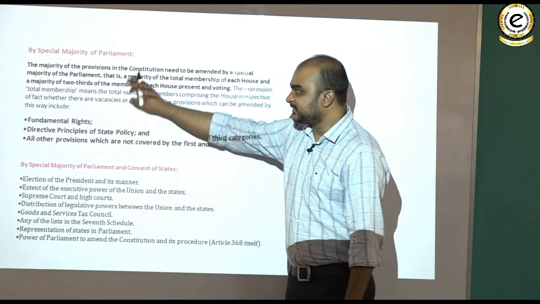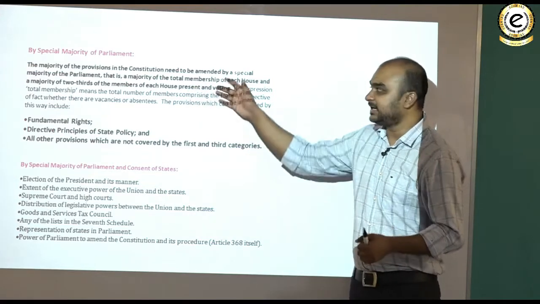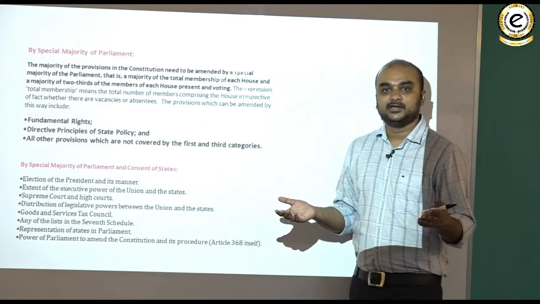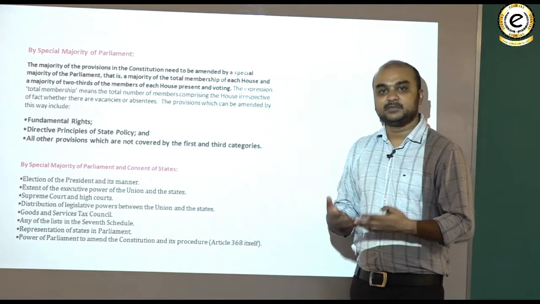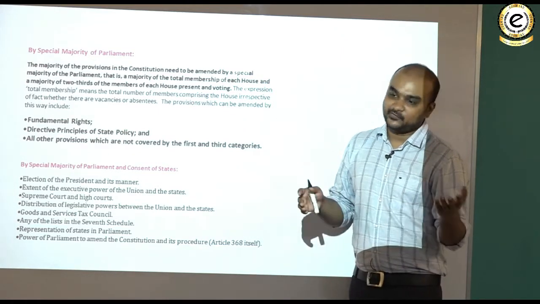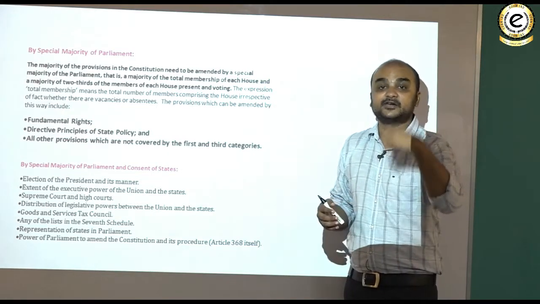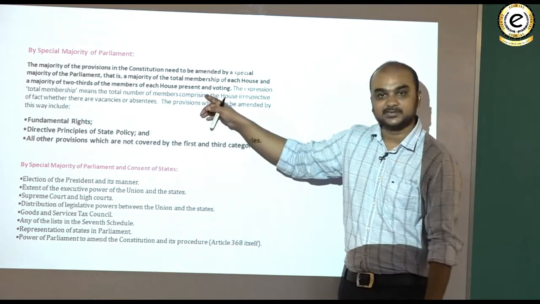Clear? Special majority here also, you should not think that the states are totally sidelined, because you have Rajya Sabha, and Rajya Sabha is nothing but the representative body of the states at the central level, and therefore there is this angle of federal representation even in this case as well.